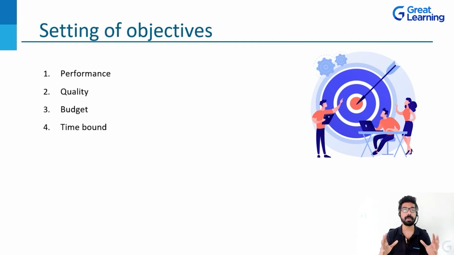So it is very important that when you are setting objectives on your project, you keep these things in mind so that you are able to get high quality, high performance, and get all the things done according to the budget allocated to you, and deliver this to your client on time, as they require. So these are the things that you should keep in mind while you are setting any objective for completing your project. All right.